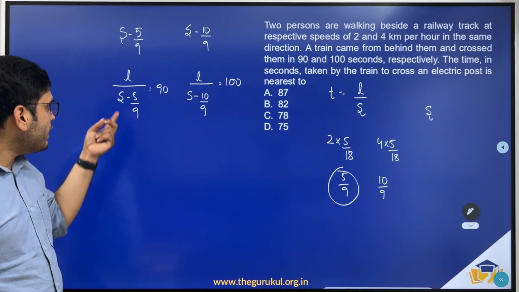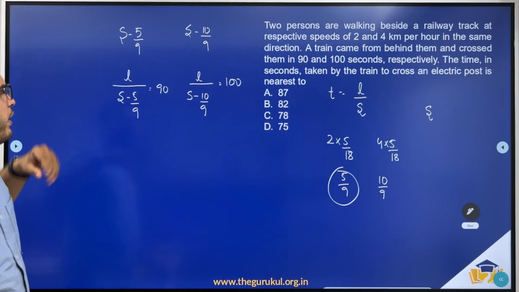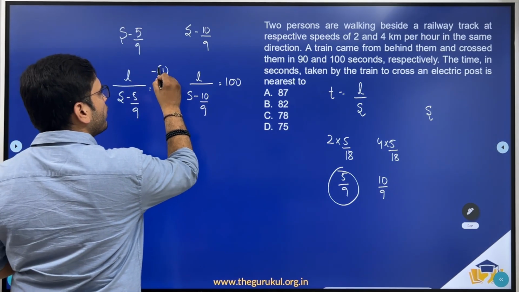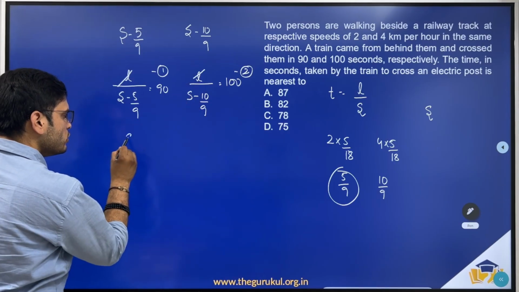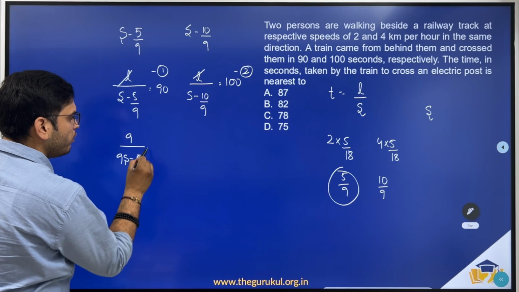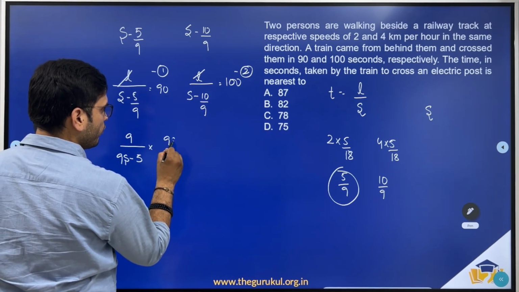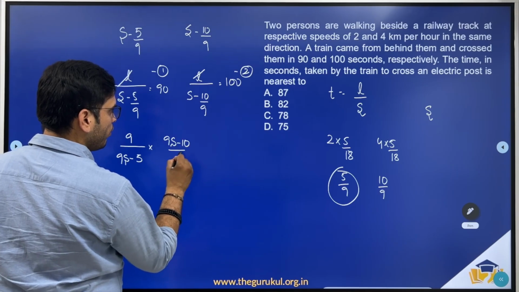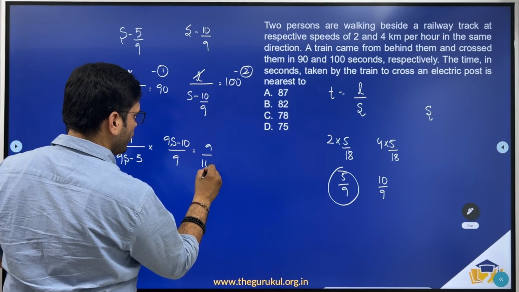Now let's eliminate one of these two variables. The easiest possible thing is dividing. Let me divide the first by the second, so that the L's get cancelled. So (s − 10/9)/(s − 5/9) is equal to 90/100, which is 9/10.